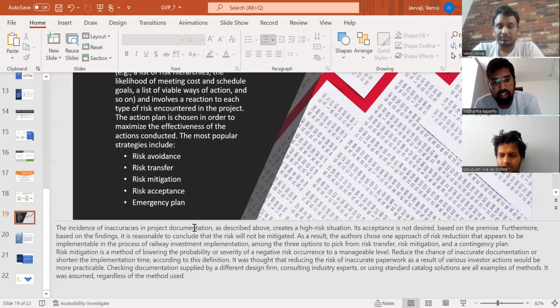According to this definition, it was thought that reducing the risk of inaccurate paperwork as a result of various investors' actions would be more practicable. Checking documentation supplied by a different design firm, consulting industry experts, or using standard catalog solutions are all examples of methods. It was assumed regardless of the method used.